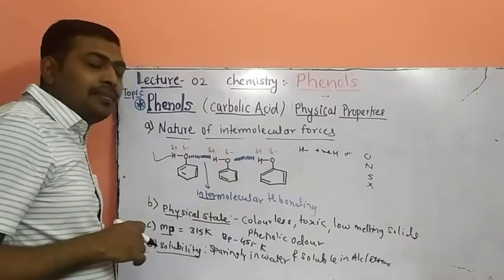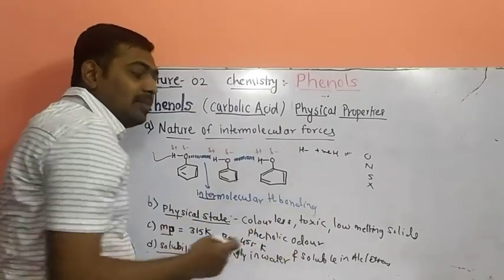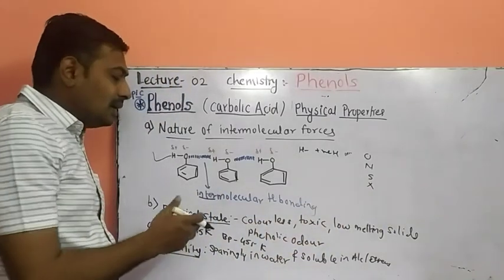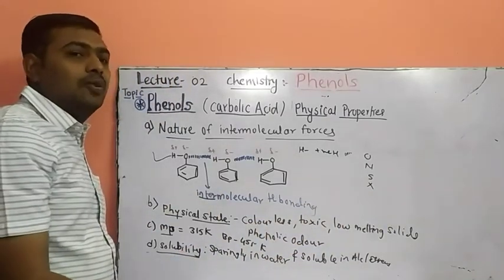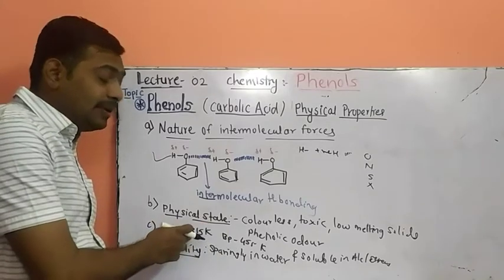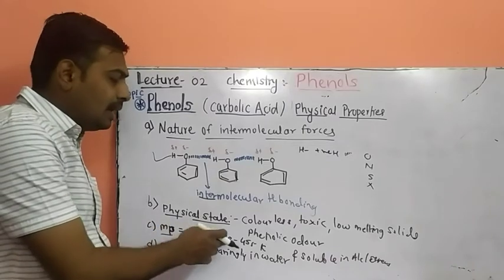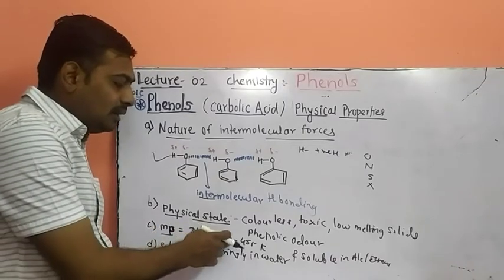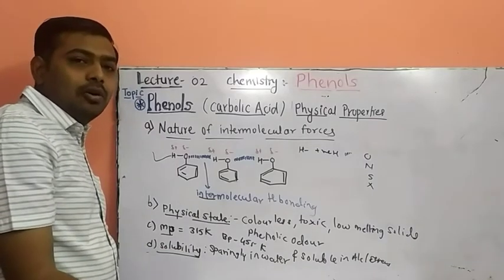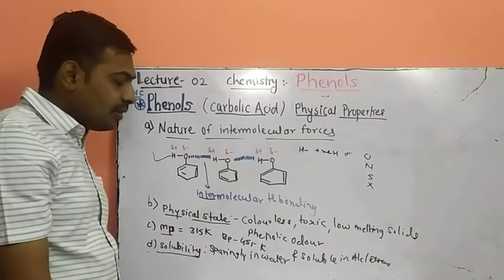Second, physical state. What is the physical state of phenol? Phenol is a colorless toxic solid with a low melting point. So phenol is present in the solid state. Third, melting point: 315 Kelvin, and the boiling point of phenol is 455 Kelvin. Phenol also possesses a characteristic odor, called phenolic odor.